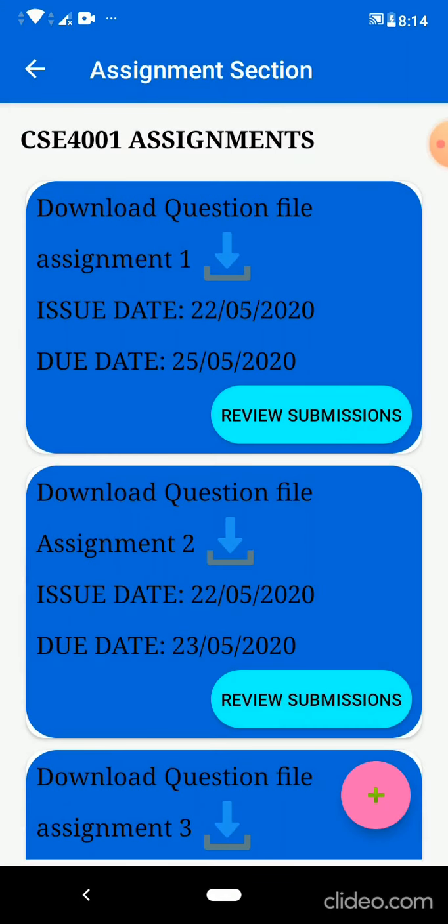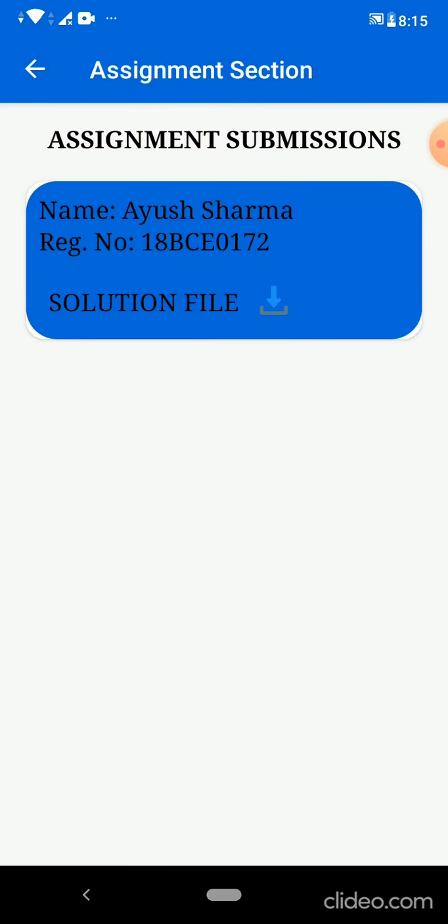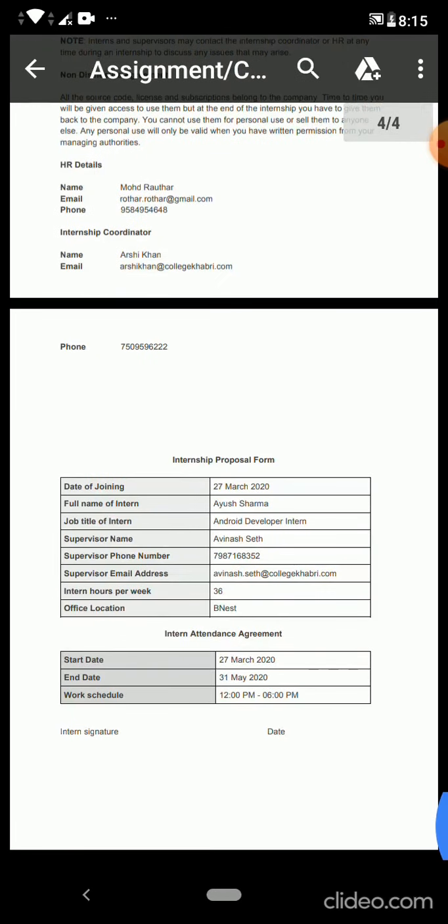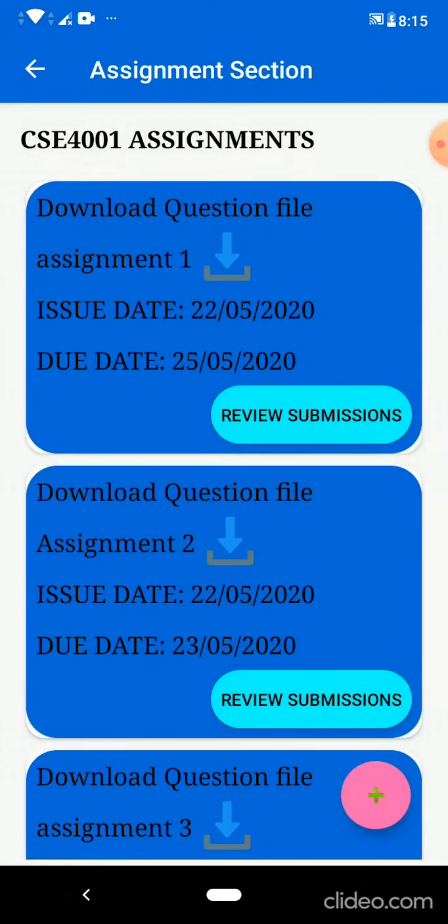And you can review submissions of the students. Like I have submitted a solution file from another handset, and we can review it too and see how simple it is. You can just review these assignments through the app itself. Okay, now again we will go back, and